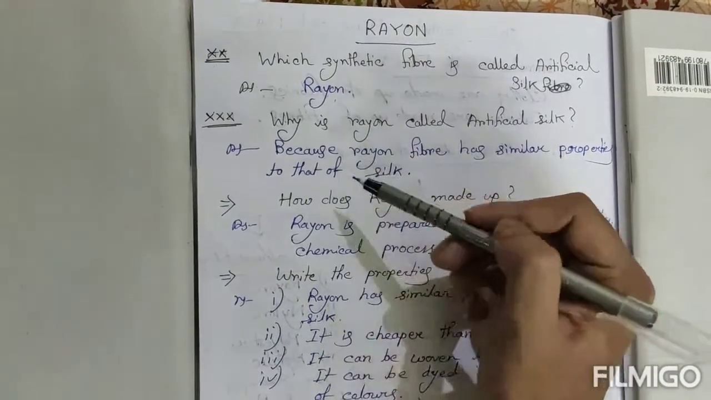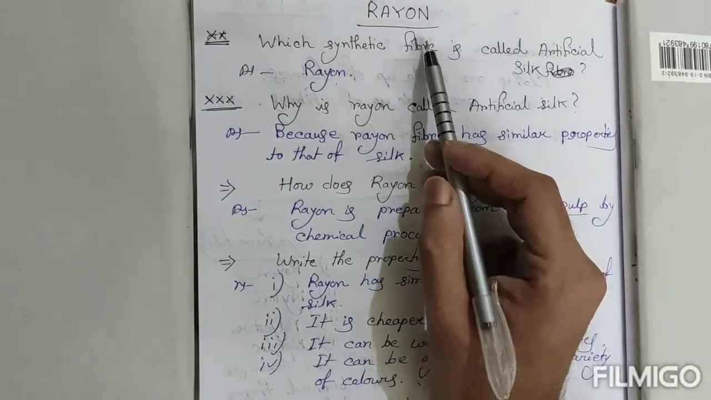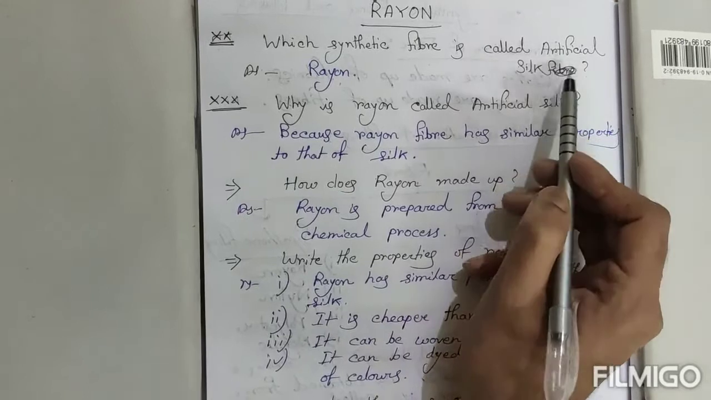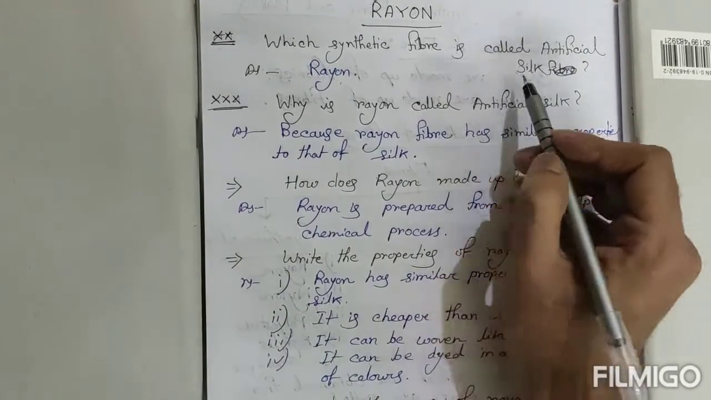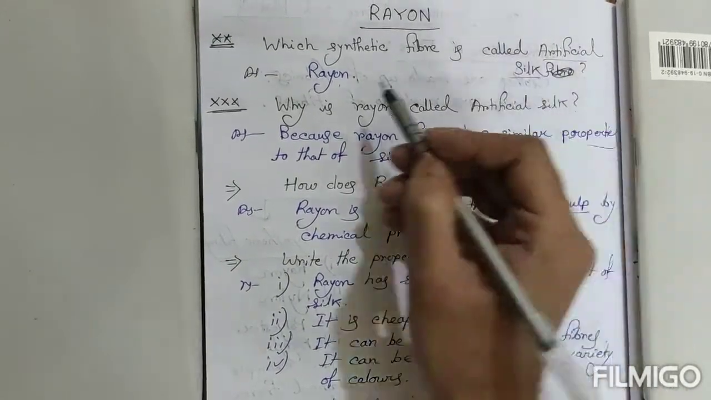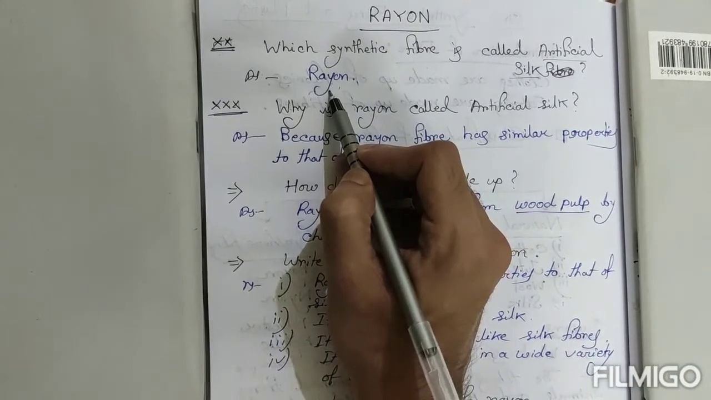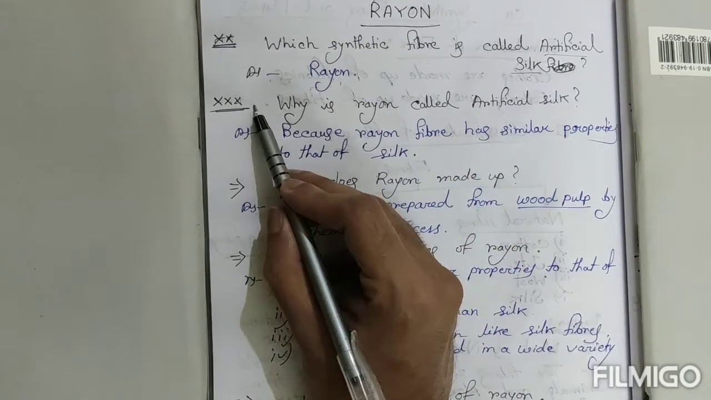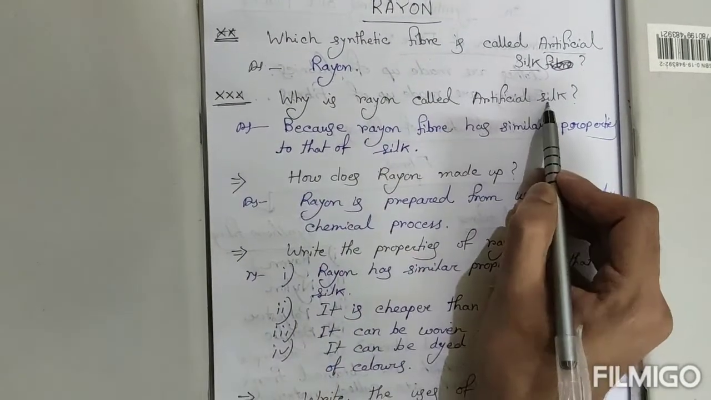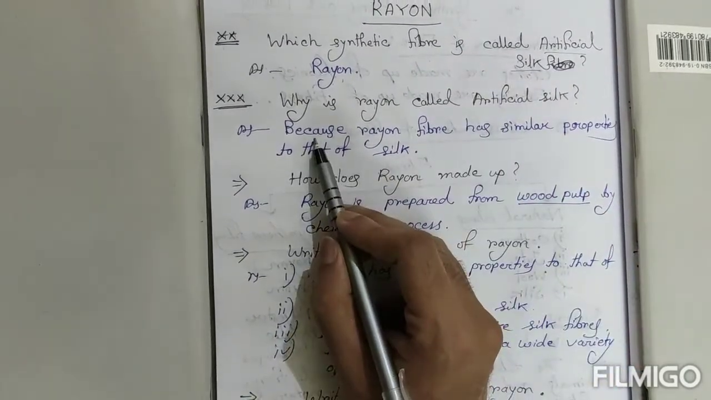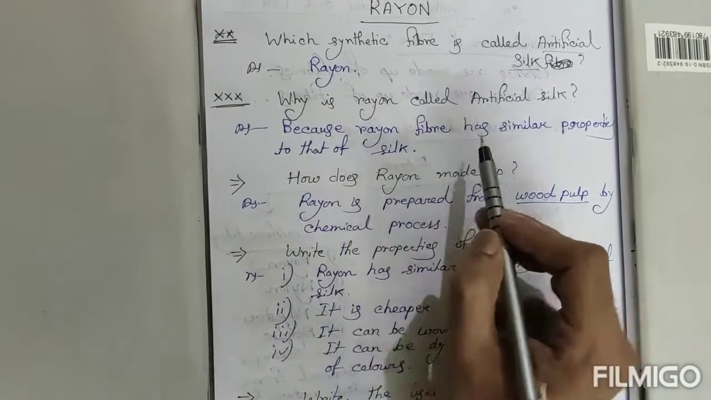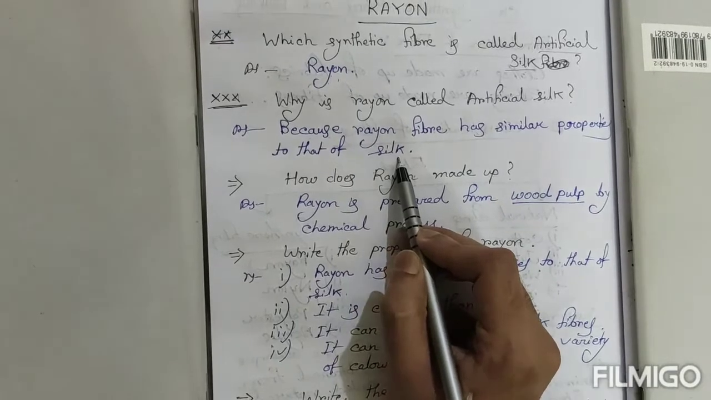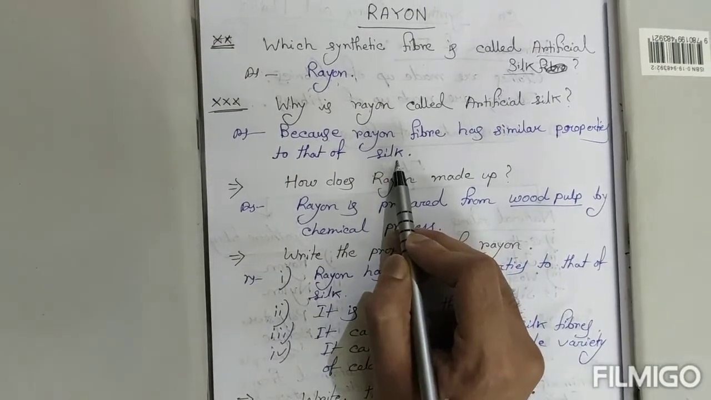So here you can see there are some important questions regarding rayon. I have collected these questions. The first question: which synthetic fiber is called artificial silk? The answer will be rayon. So a very important point is that rayon is known as artificial silk. Now the second question: why is rayon called artificial silk? Very simple answer, because rayon fiber has similar properties to that of silk. Rayon looks like silk.